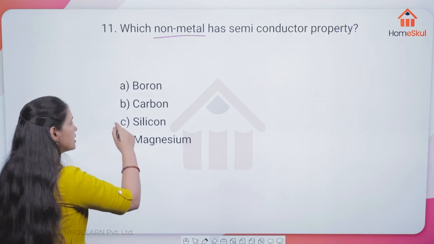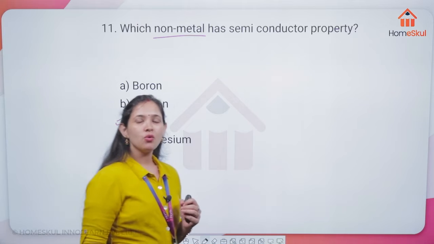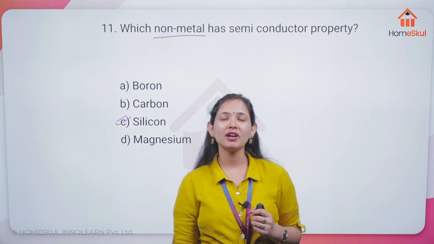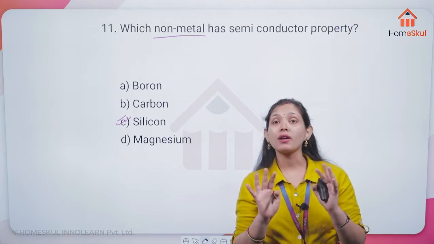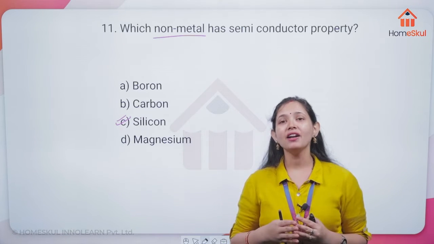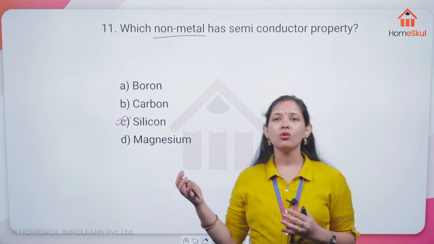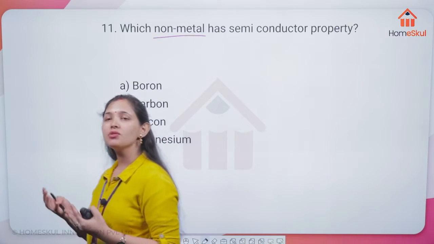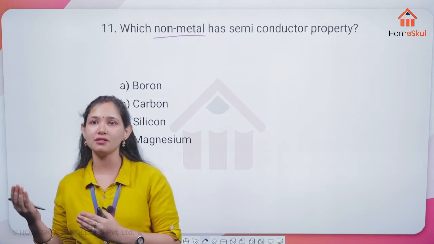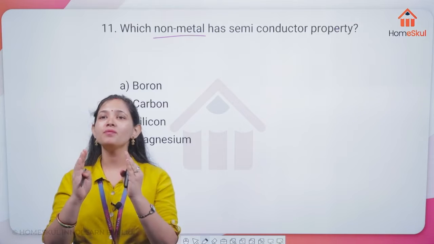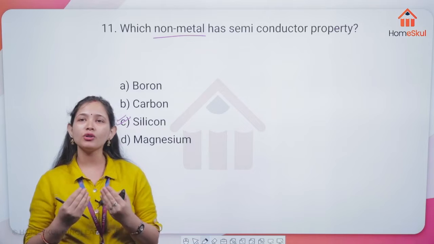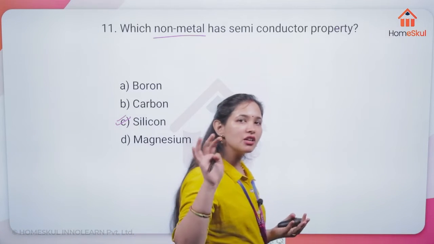Very correct. Here silicon comes into the picture, which is going to have the property of a semiconductor. Semiconductor means, you know, metals are the pure conductors, they will conduct electricity for sure. And non-metals have a category of elements that are not going to have the property of conducting electricity. That is why they are non-metals. And there are some of them which come in between these two. They are not actually metals and they are not actually non-metals.